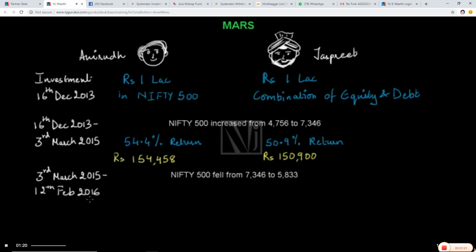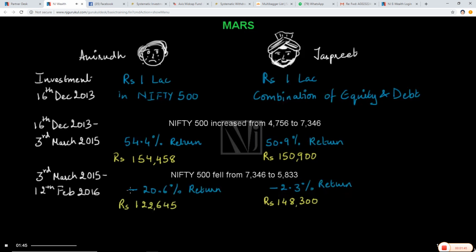Now the market started falling. From 3rd March 2015 until 12th Feb 2016, Nifty 500 fell from 7346 to 5833, resulting in an absolute loss of 20.6% for Anirudh, while Jaspreet's loss was contained to 2.3% irrespective of this big fall in the market. So now, the value of Anirudh's investment falls to rupees 1,22,645 and Jaspreet's investment is worth rupees 1,48,300.